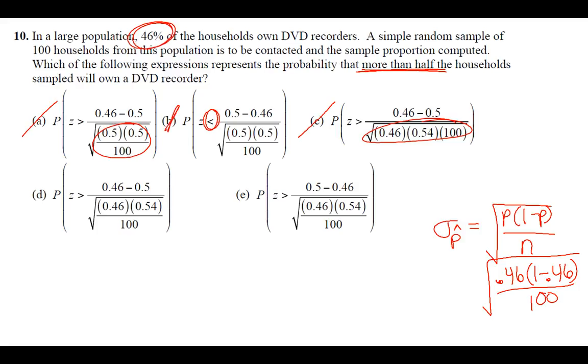Okay, on to the short answer free response. Number 11. A study of college freshmen study habits found that the time in hours that freshmen study each week follows a distribution with a mean of 7.2 hours and a standard deviation of 5.3 hours. Can you calculate the probability that a randomly chosen freshman studies more than 9 hours? If so, do it. If not, explain why not. So we don't know the shape of this distribution, and there's two reasons we don't know the shape. I'm just going to say no, we do not know the shape of the distribution, and then I'll explain it.